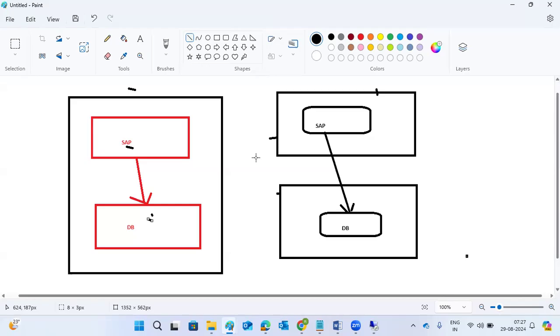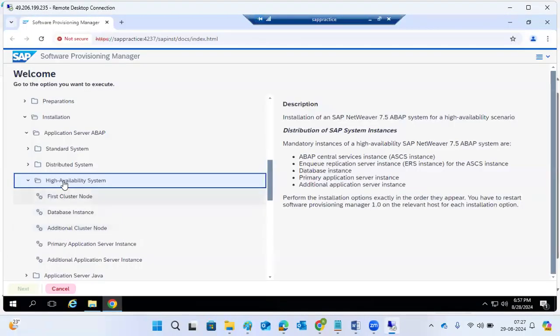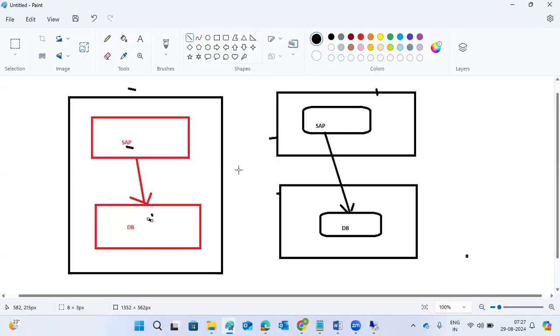right? Suppose you take Standard Chartered Bank, that is purely running on SAP, right? Some other banking sectors, Citibank or something, and some other banks, they are purely running on SAP. At that time, they use the most advanced techniques, more high availability techniques. Means they will use the high availability concept here. So in this concept, what we have to do here, it should be high availability.